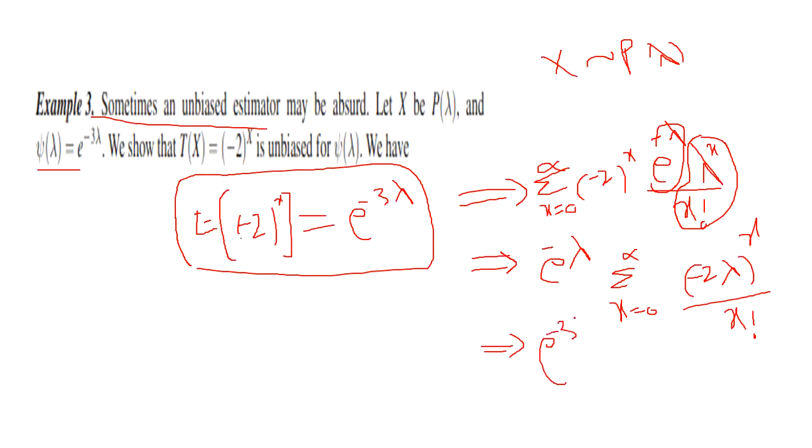Here you got an unbiased estimator, but how? Here (-2)^x is greater than 0 if x is even and less than 0 if x is odd. If you understand this example, this is not possible for all cases. When the power is even, it will be greater than 0, and when it is odd, it will be less than 0. In that case it is difficult to tell the results.